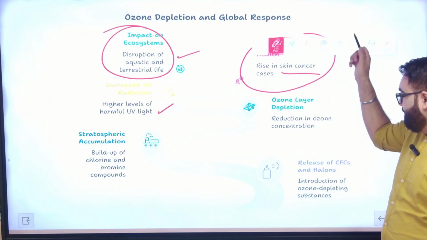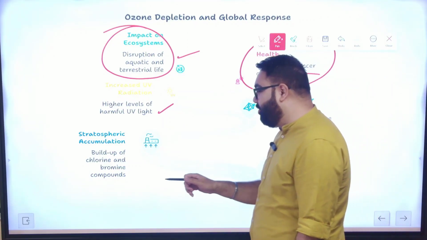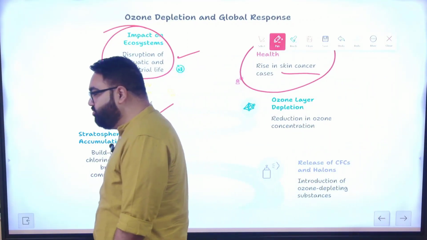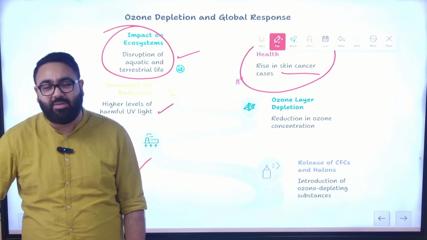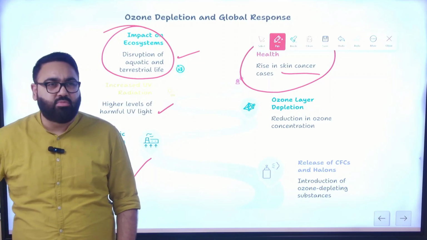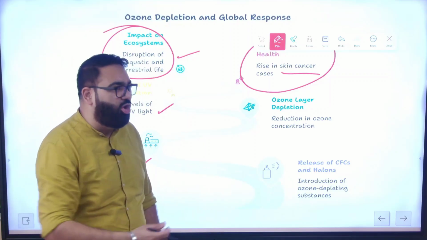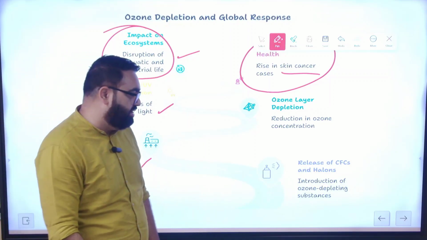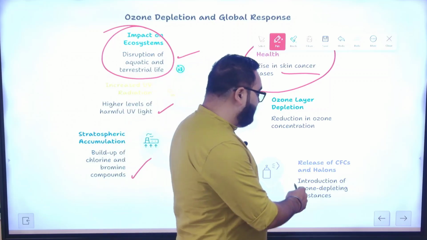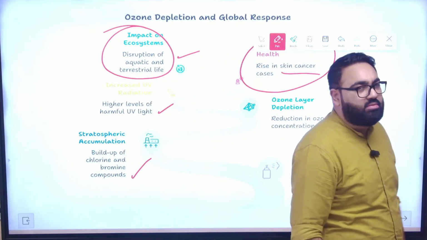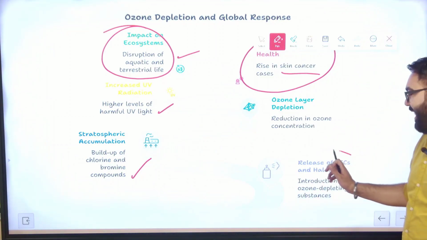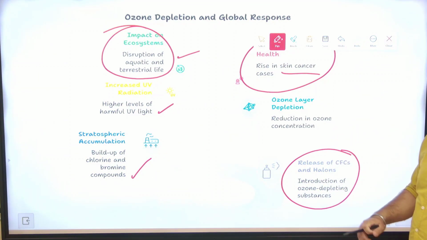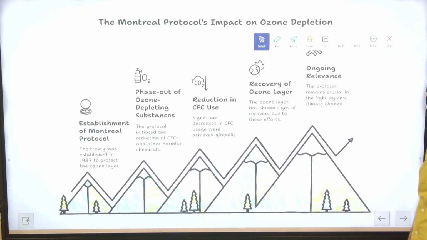It has also led to buildup of chlorine and bromine compounds. The result is that a lot of substances are being banned now from being used in electronics, electrical components that were used earlier. All of this is a part of Montreal Protocol. Chlorofluorocarbons, for example, were banned because they were found to be depleting ozone. So the world has come together to stop this.